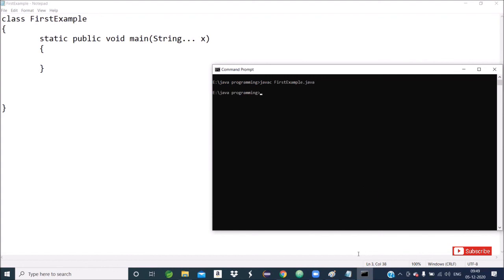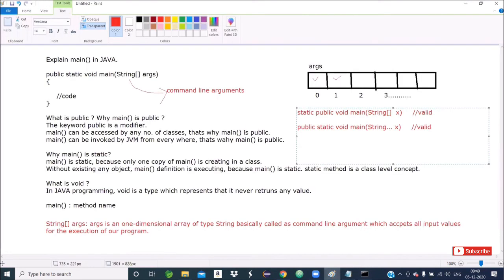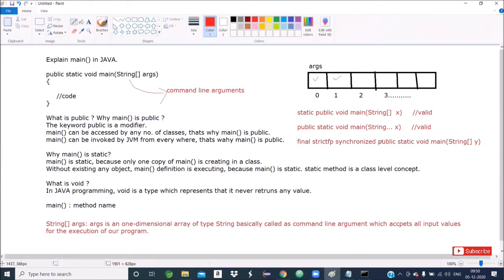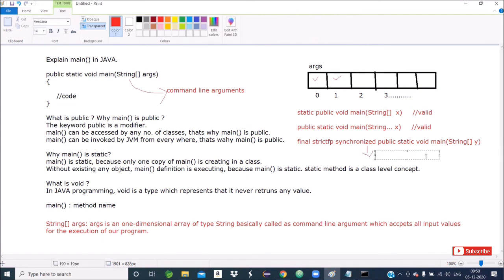Many modifiers I can add, but that is optional: final, strictfp, synchronized, public, static, void main, String, whatever you write. This is also a valid declaration.